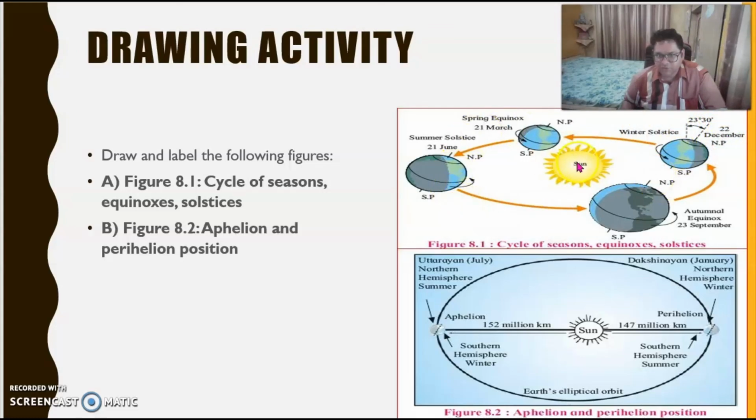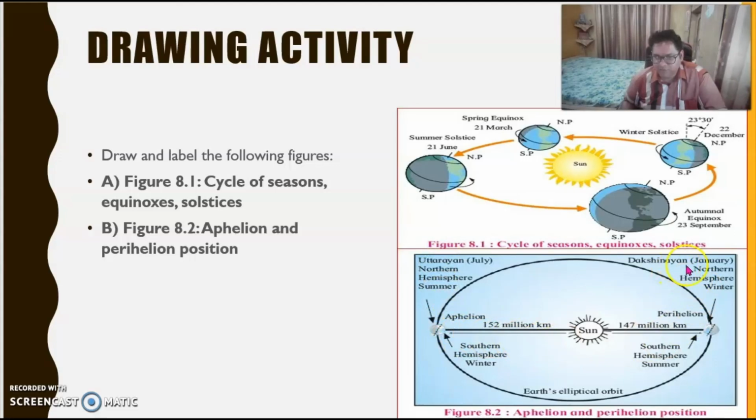Draw this entire figure and the sun also, and then draw also figure 8.2, aphelion and perihelion positions. Here you can see the aphelion which you have learnt, which is 152 million kilometers away from the sun, and it is during the time of July, Uttarayan, in the northern hemisphere in the summer.